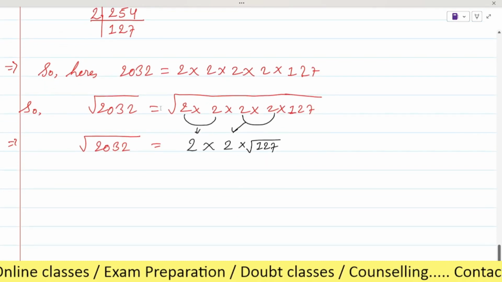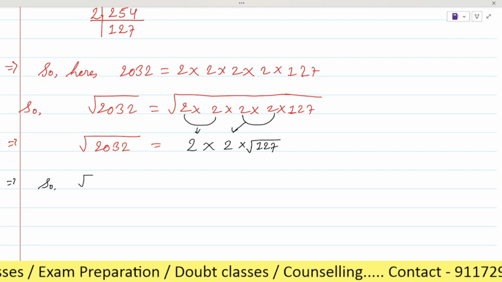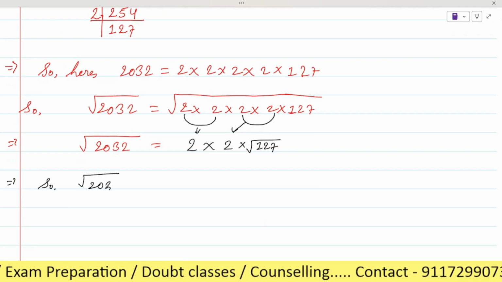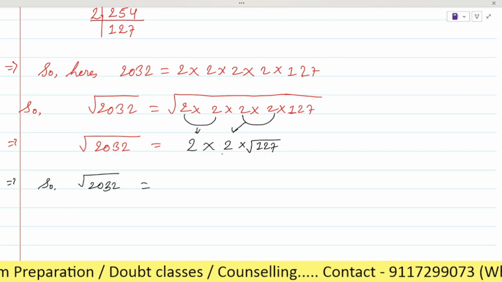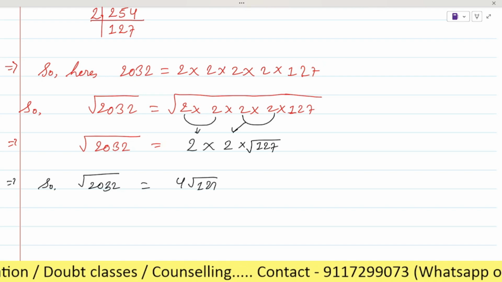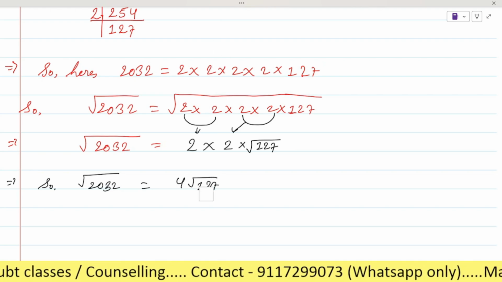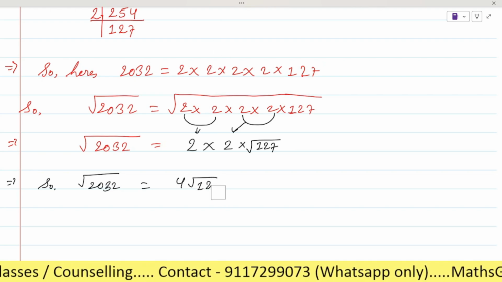So the root of 2032 will be 2 into 2, that is 4, root under 127. Is it clear or any doubt?